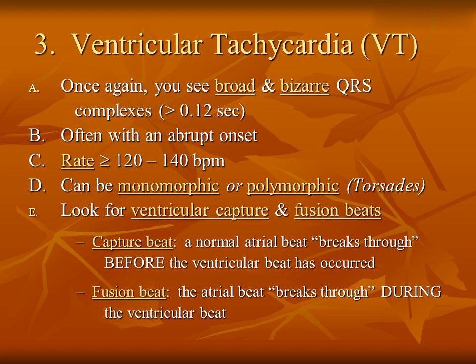3. Ventricular tachycardia, VT. A. Once again, you see broad and bizarre QRS complexes, greater than 0.12 seconds. B. Often with an abrupt onset. C. Rate 120 to 140 bpm. D. Can be monomorphic or polymorphic, torsades. Look for ventricular capture and fusion beats. Capture beat: a normal atrial beat breaks through before the ventricular beat has occurred. Fusion beat: the atrial beat breaks through during the ventricular beat.